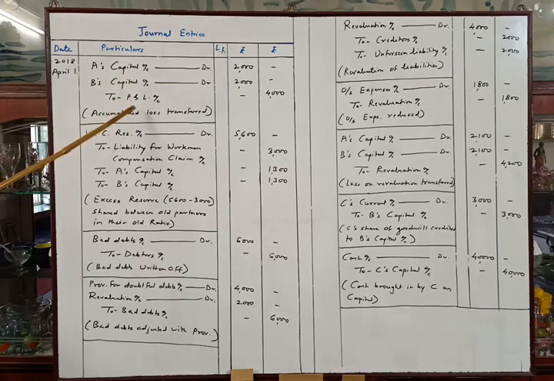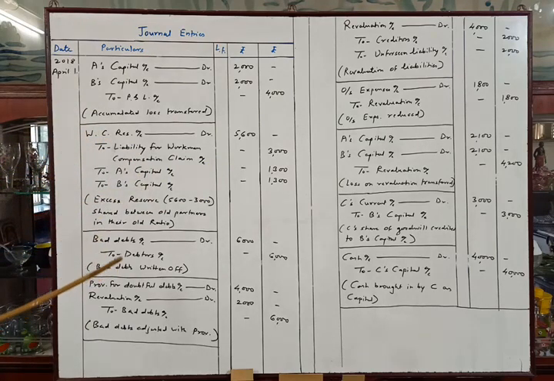I have passed journal entries of this problem. See the journal entries. This entry is of transferring profit and loss account, that is accumulated loss given in the balance sheet, to partners capital account. Then this entry is of workmen compensation reserve. We all know that workmen compensation reserve given is 5,600 in the balance sheet, and they told us in the adjustments that the claim against workmen compensation will be rupees 3,000. So liability for workmen compensation claim rupees 3,000 and remaining amount, that is 2,600, is distributed between the partners capital account in their old ratio.